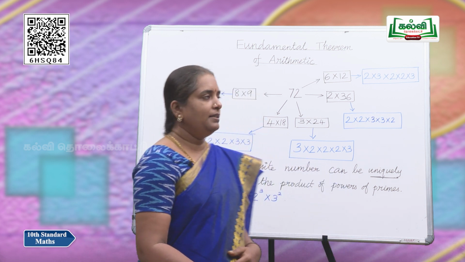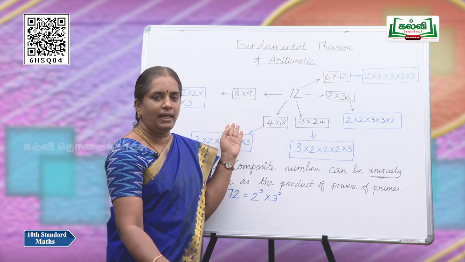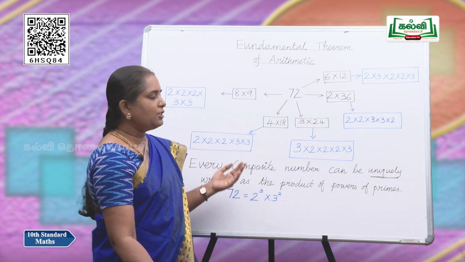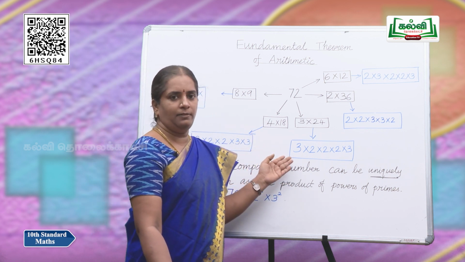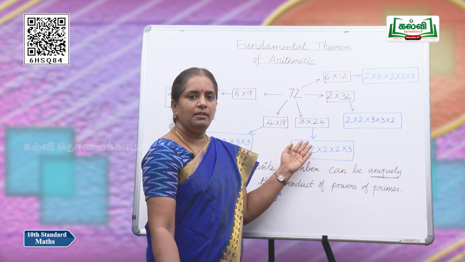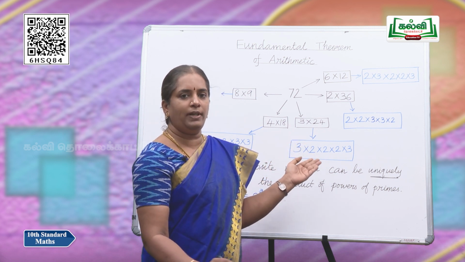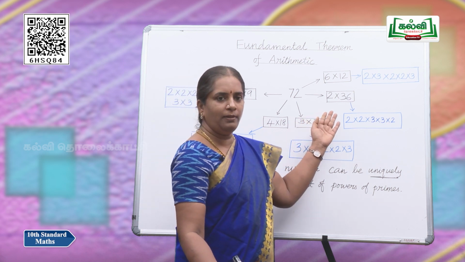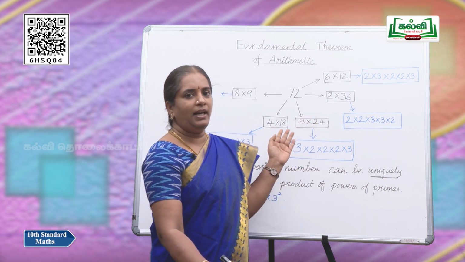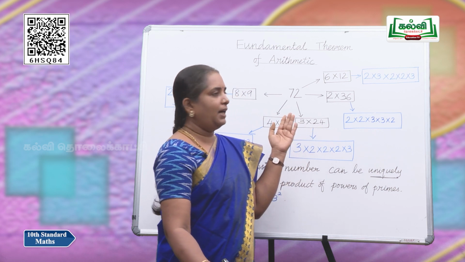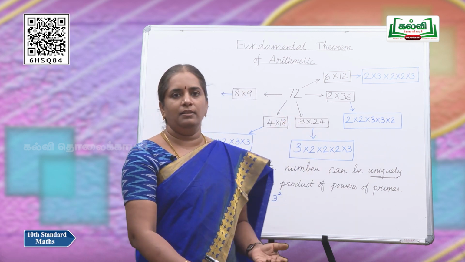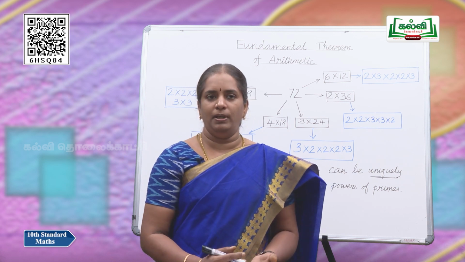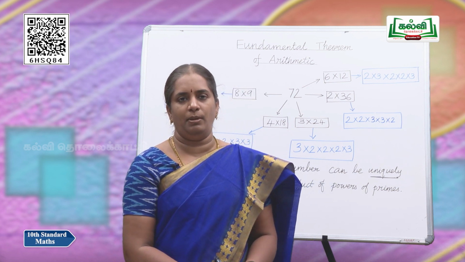One may say that 72 can be split as 8 into 9, and the other student will say that 72 can be split as 4 into 18, and the other way is writing as 3 into 24, and one more way 2 into 36, and one more way is there as 6 into 12. So, these many ways are there of writing a number as a product of some numbers.